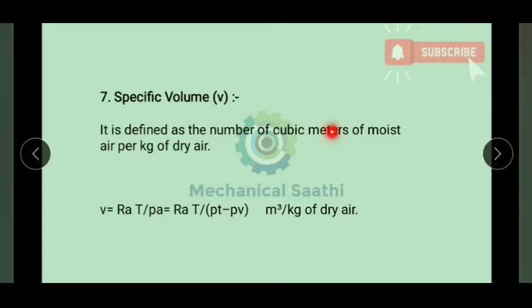It can be found using the normal gas equation: it is equal to RA, the gas constant for air, times T, divided by PA. PA can be replaced by PT minus PV, so the unit is meter cube per kg of dry air.